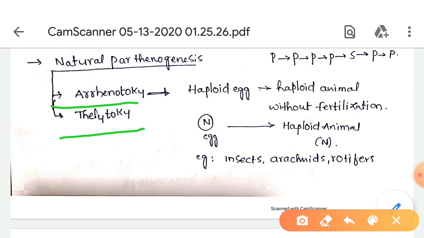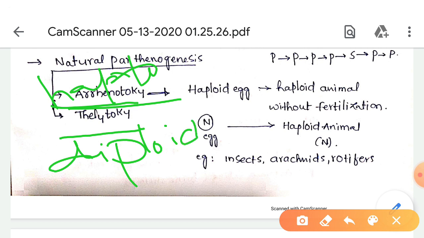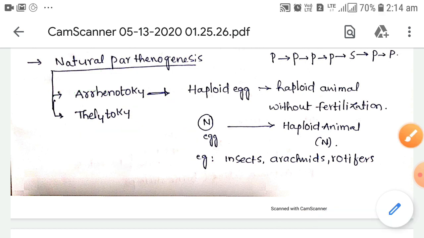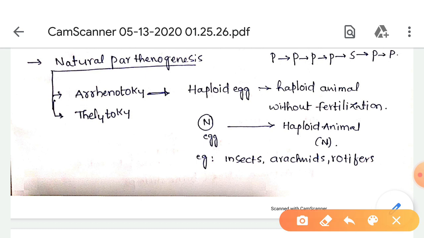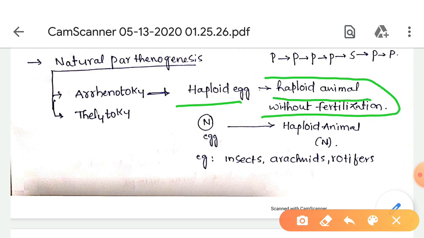The first is called haploid parthenogenesis or arrhenotoky, and the second is diploid parthenogenesis or thelytoky. Arrhenotoky means a haploid egg develops into a haploid animal without fertilization.